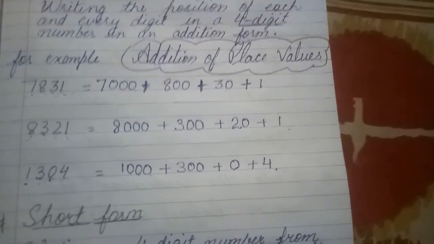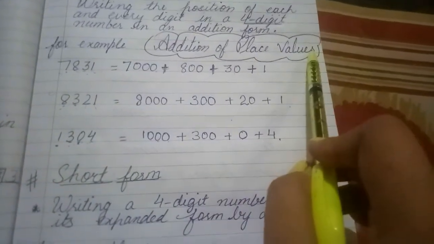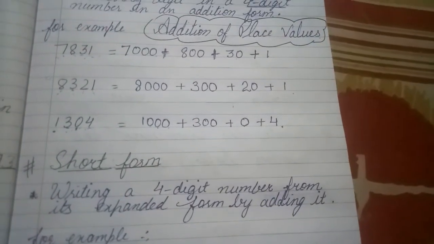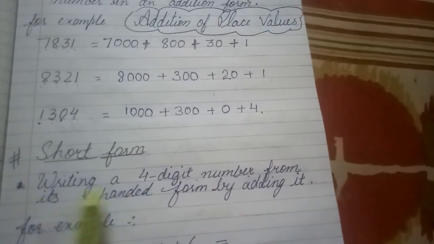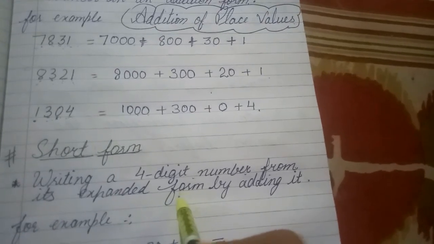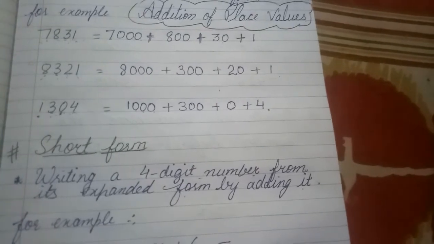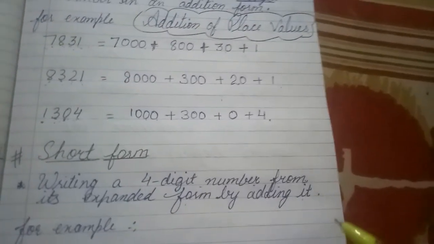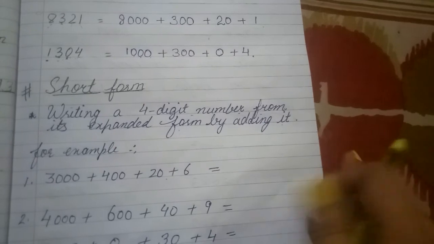Next is short form. So what is short form now? As we have done the expanded form, addition of place value, and the short form is the reverse of it, that is writing a 4-digit number from its expanded form. Expanded form में से 4-digit number को लिखना by adding it. So expanded form को add कर देना, हमें क्या मिलेगा फिर? Short form. By adding the expanded form we will get the short form of the number. Clear? So let's do the example.